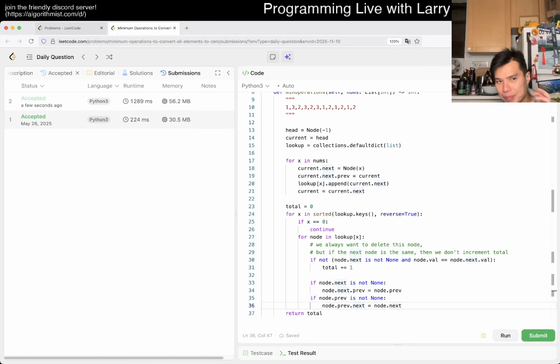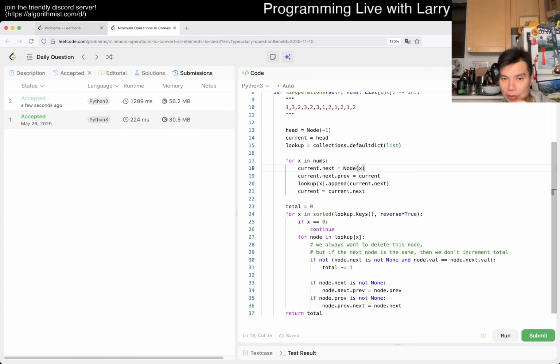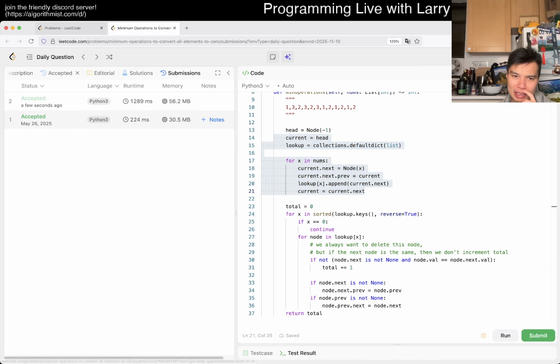I would say there is another way of doing this. Instead of using a sorted list, you can also use two arrays to point at the previous and the next index instead of using linked lists. But I'm curious what I did last time.